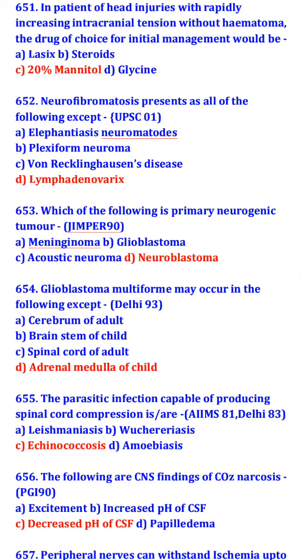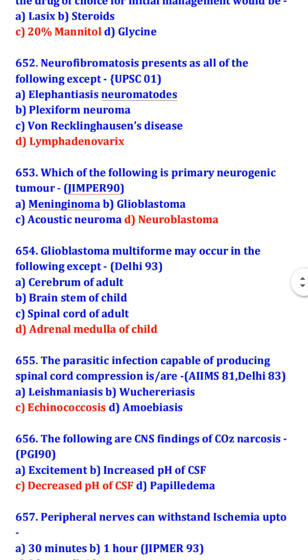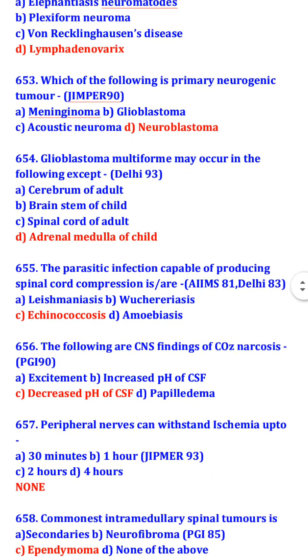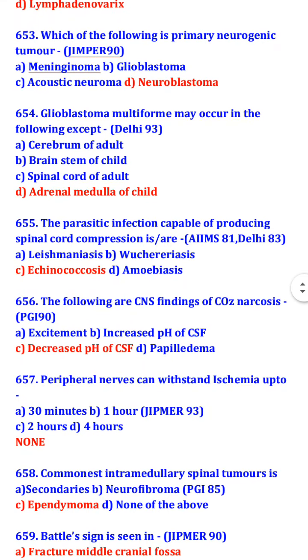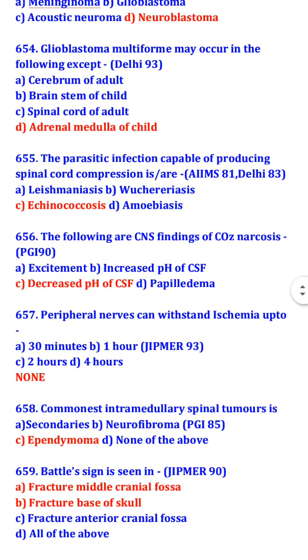Glioblastoma multiforme may occur in the following except adrenal medulla of child. So glioblastoma multiforme may occur in cerebrum of adult, brainstem of child, and spinal cord of adult. The parasitic infection capable of producing spinal cord compression is echinococcosis. The following are CNS findings of CO2 narcosis: decreased pH of CSF.